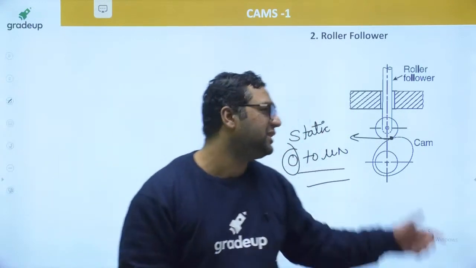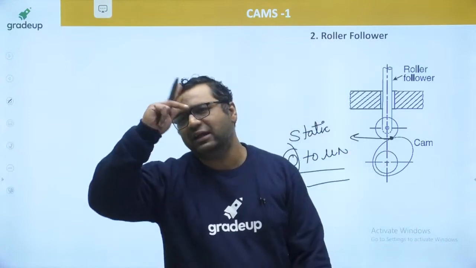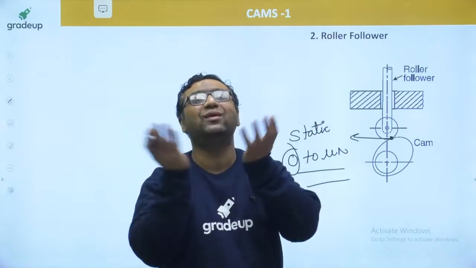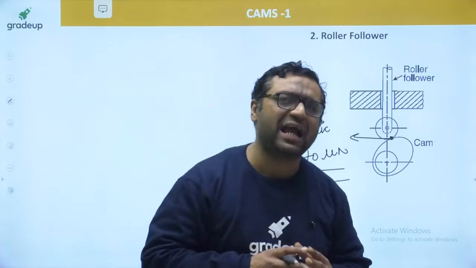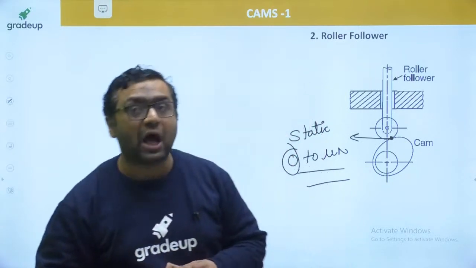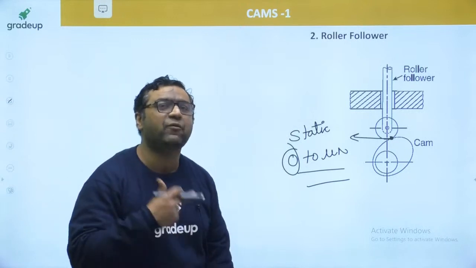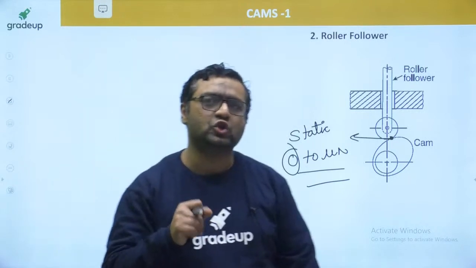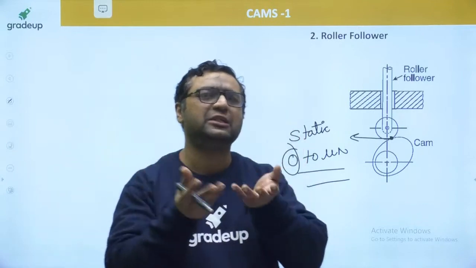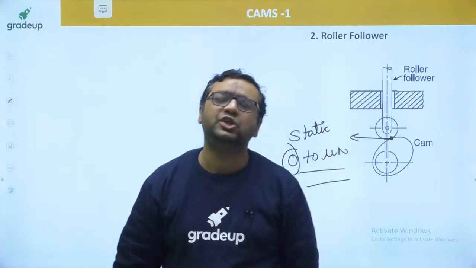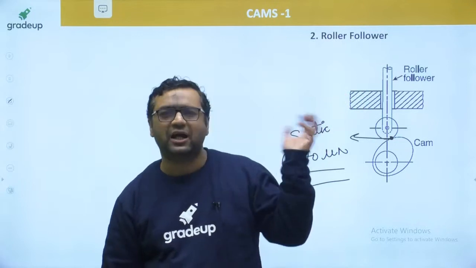These types of follower have only one disadvantage, that they require 3D space. So they were used in big aircraft and gas engines at that time. But nowadays we are using these types of follower in IC engines also. Previously we were not using them, because they require 3D space, and at that time the engine was not modified to have that kind of follower.